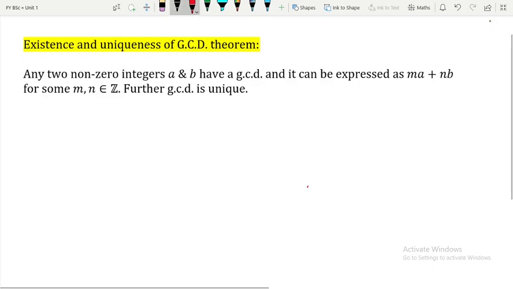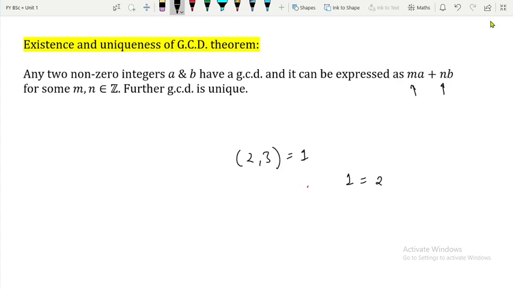Now one thing I would like to clarify is that this m and n need not be unique, meaning some students may get different values of m and n. For example, GCD of 2 and 3 is 1. Just now I told you this 1 can be written in the form of 2m plus 3n for some choices of m and n. So one choice was, I picked n is equal to 1 and m is equal to minus 1. Some student may pick some other values also.